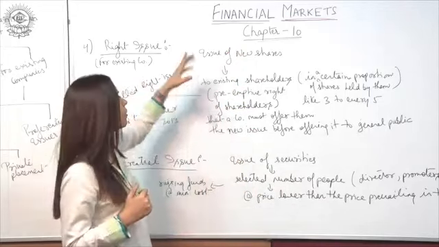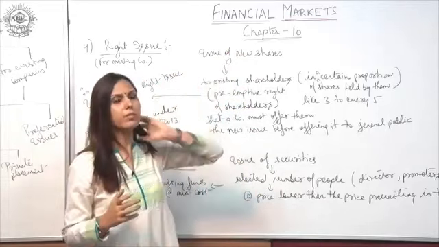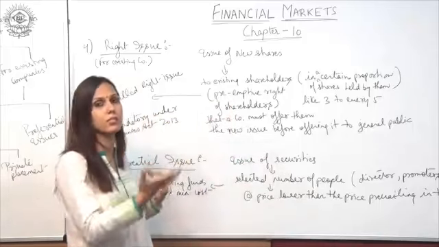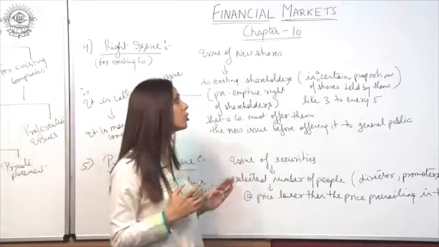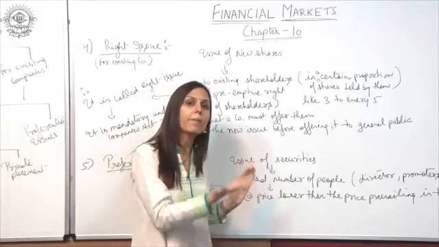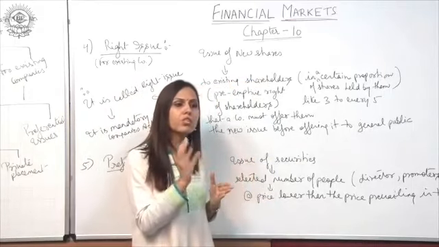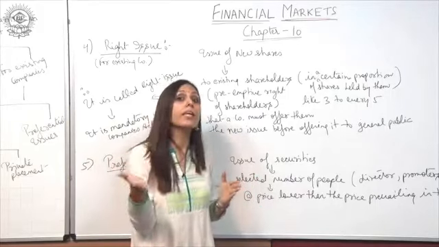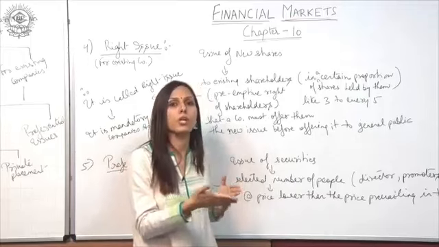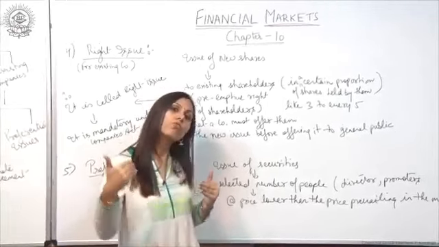So before issuing any new shares, such a company has to first offer these new shares to the existing shareholders in a certain proportion of shares held by them. For example, if any shareholder is holding 5 shares, then he will be given 3 new shares. The ratio would be 3:5.